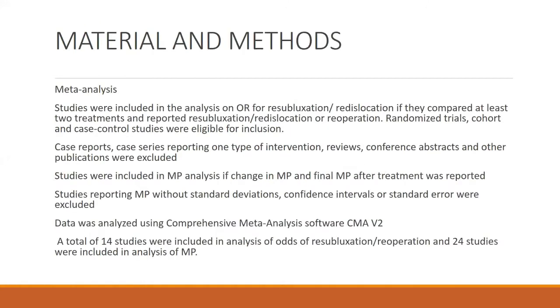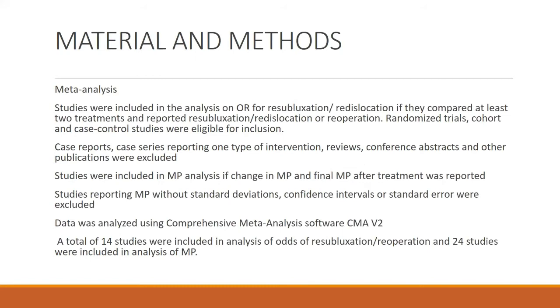So this was a meta-analysis, and they searched the databases for studies published from January 1953 to January 2017.